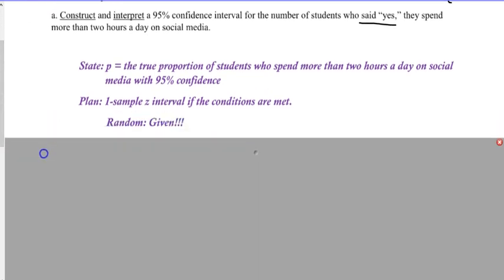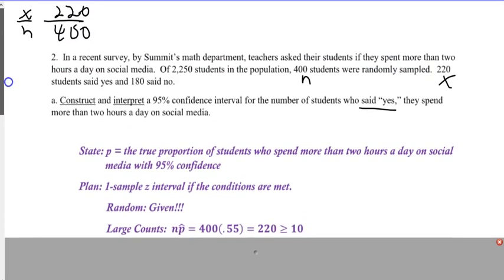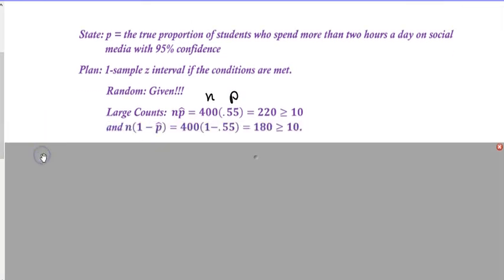Random, it was random in the problem, so let's give it. Now, my P is 0.55. Take that times N, so N times P gives me 220. We're good to go. So 1 minus P is going to be 0.45. Still bigger than 10. Good to go.